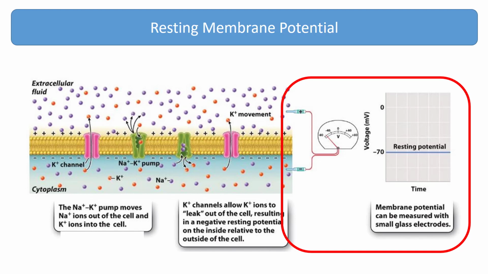The negative voltage across the membrane at rest is referred to as the cell's resting membrane potential. The resting membrane potential ranges from -40 to -85 millivolts, depending on the type of nerve cell.